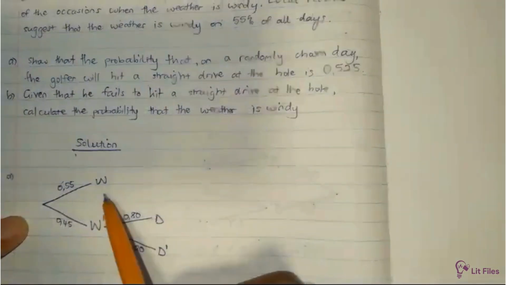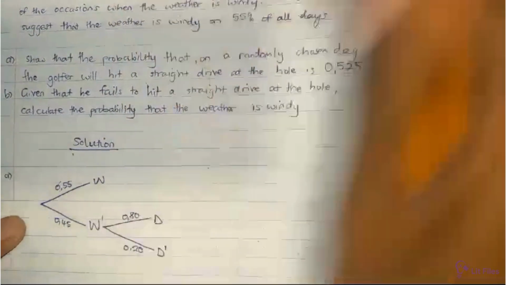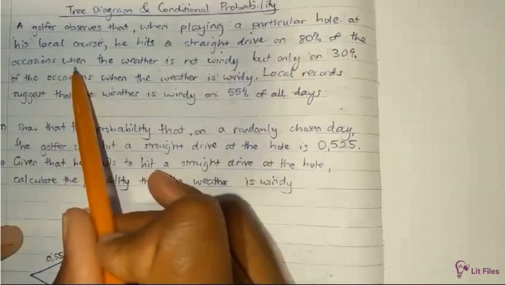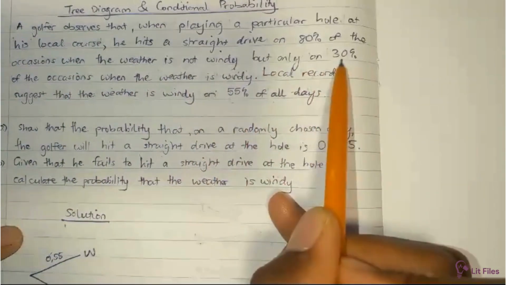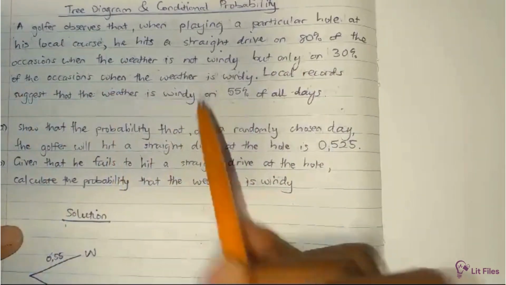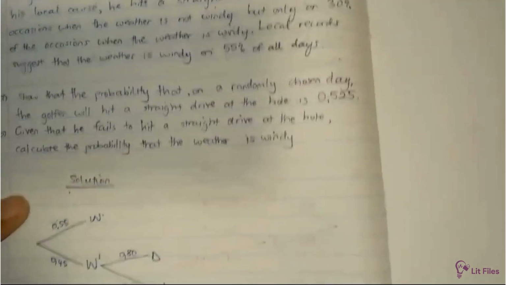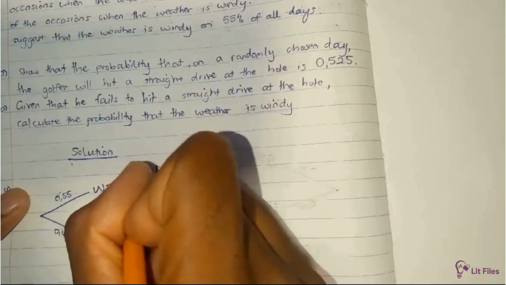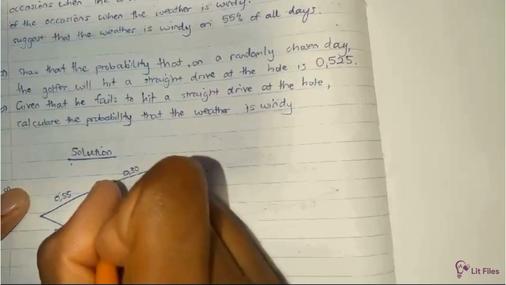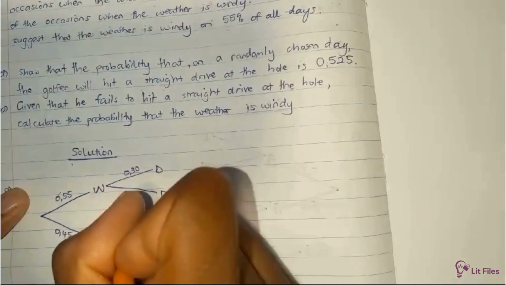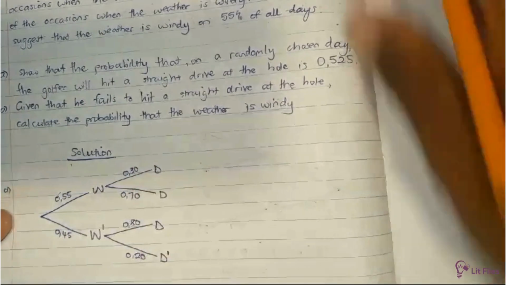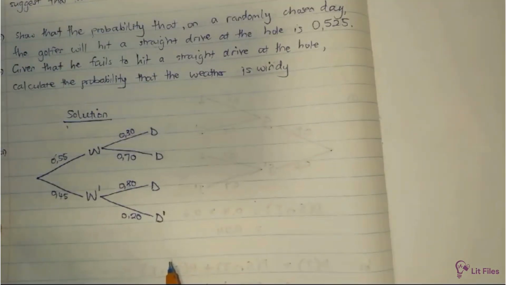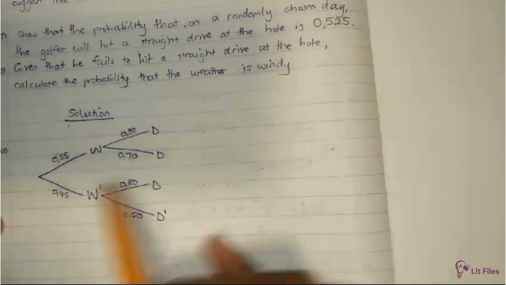And then given that it is windy: the statement continued, but only on 30% of the occasions when the weather is windy. So when it is windy, you attempt the drive on 30% of the occasions. So that's 0.3. And then you will not attempt on 70% of the occasions. So that's our tree diagram. Let's now attempt that question.